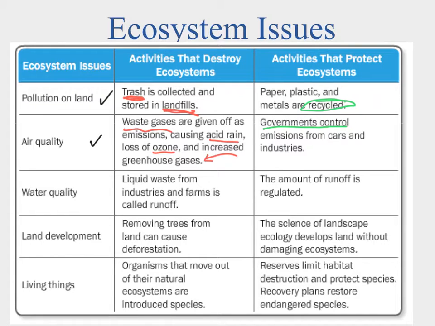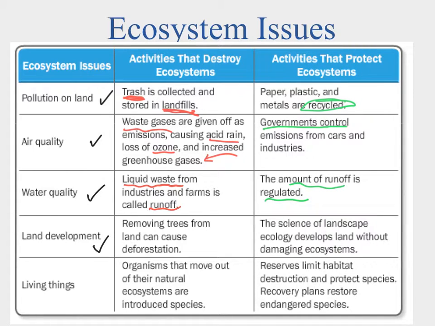Okay, next up we have to talk about water quality. When we're talking about water quality, the big one is this liquid waste from industries and farms called runoff that gets into our fresh water supply. So the best thing we can do there is we can start to regulate this amount of runoff and try and reduce or eliminate it altogether and protect our freshwater supplies.